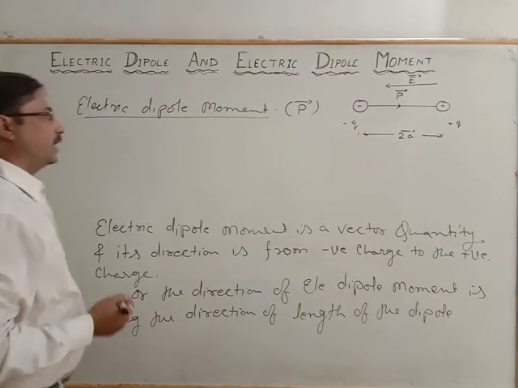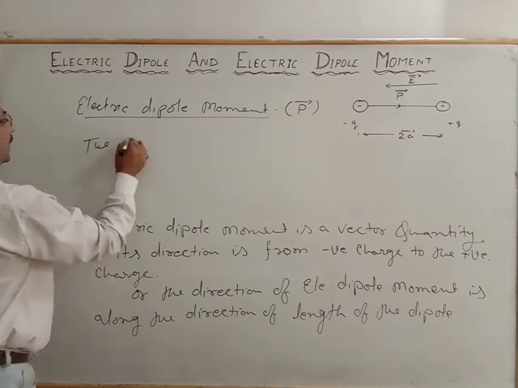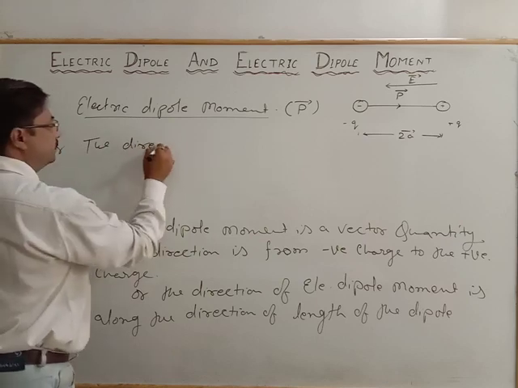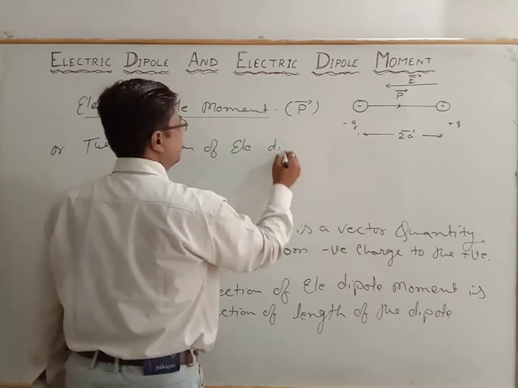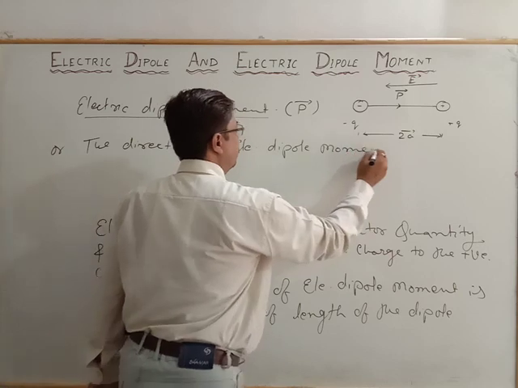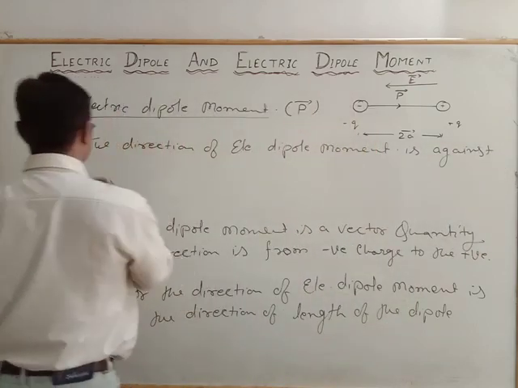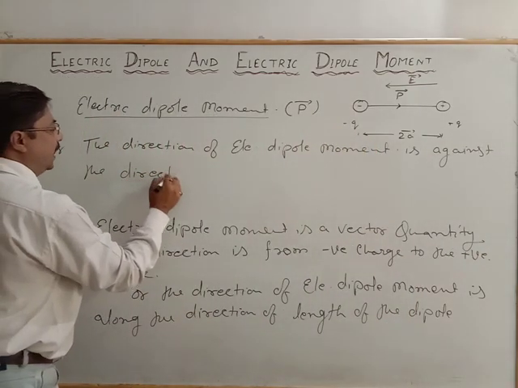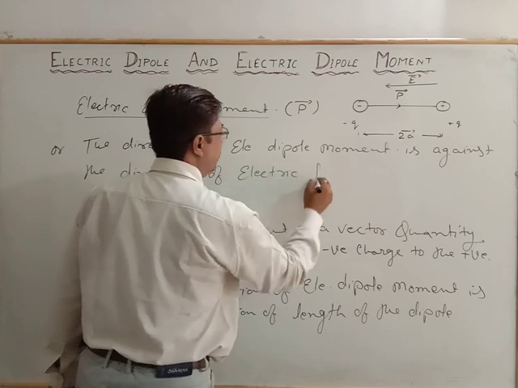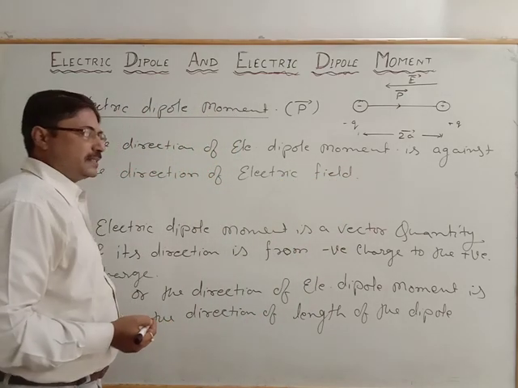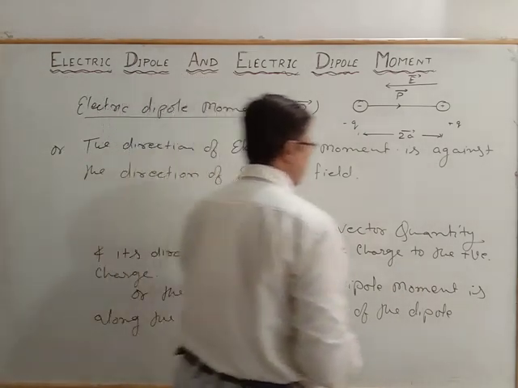So we can write that the direction of the electric dipole moment is against the direction of the electric field.